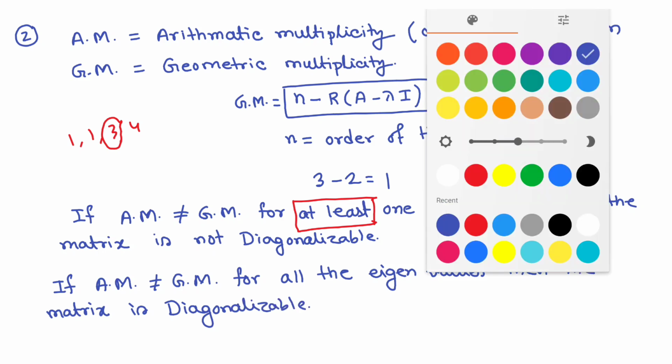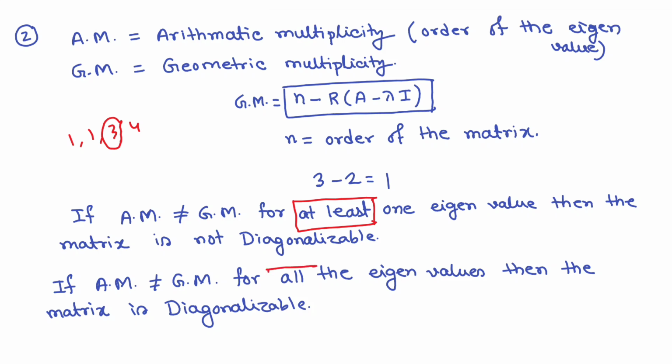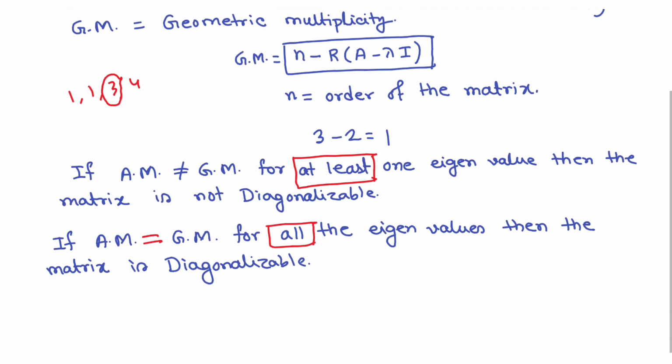So remember the two words: at least and all. We have to check the equality condition for all the eigenvalues, and if we get a not-equal result for at least one eigenvalue, then we can say that the matrix is not diagonalizable. Clear? Okay, let's solve an example question.